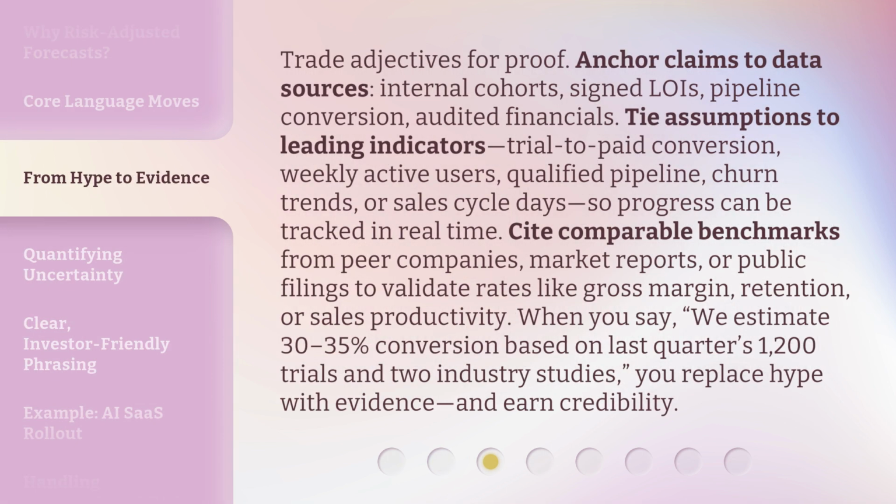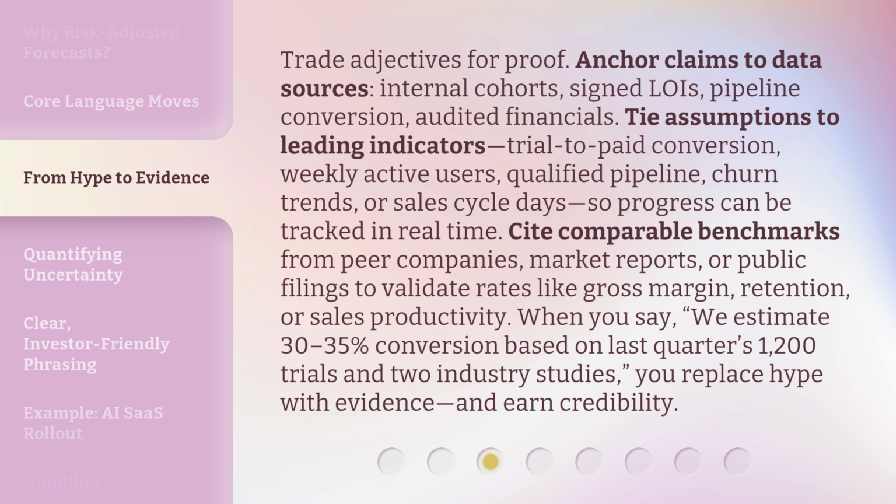Trade adjectives for proof. Anchor claims to data sources: internal cohorts, signed LOIs, pipeline conversion, audited financials. Tie assumptions to leading indicators: trial to paid conversion, weekly active users, qualified pipeline, churn trends, or sales cycle days, so progress can be tracked in real time.